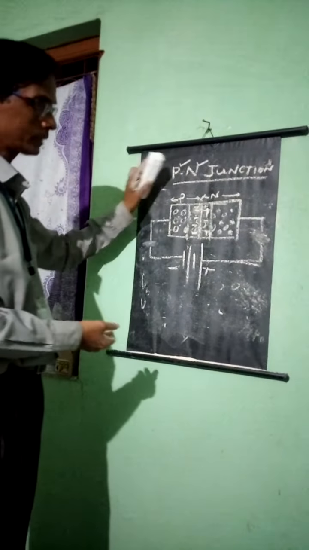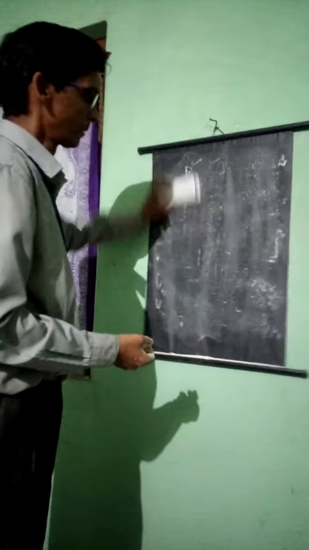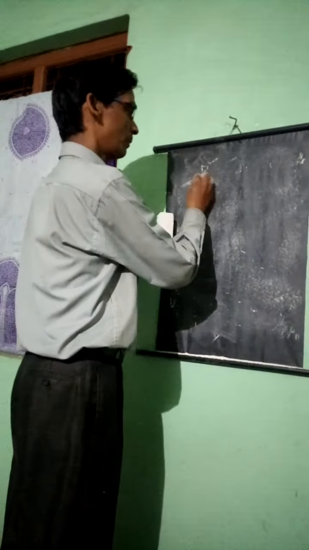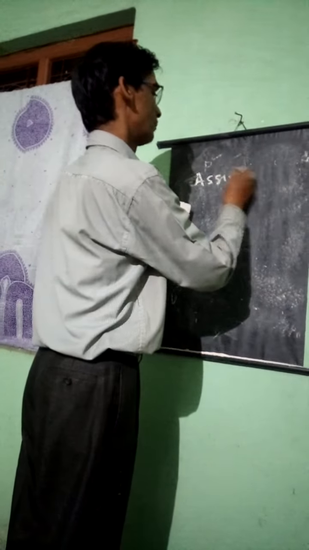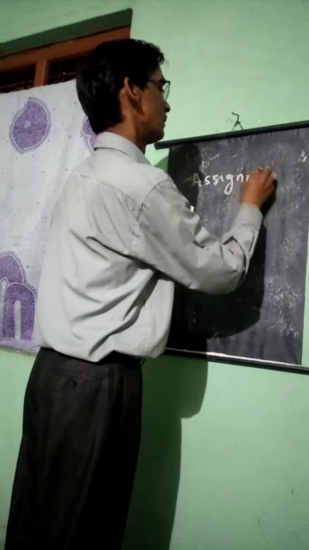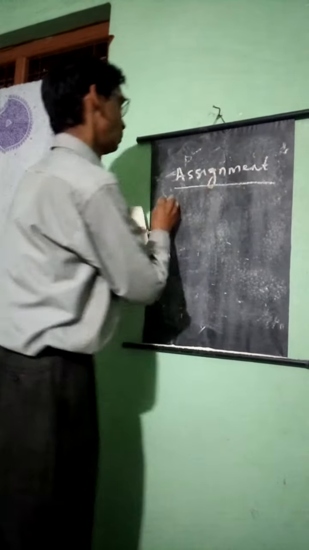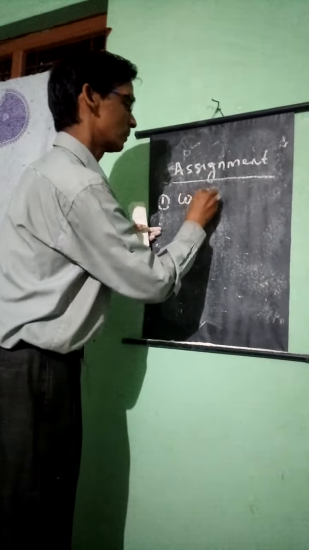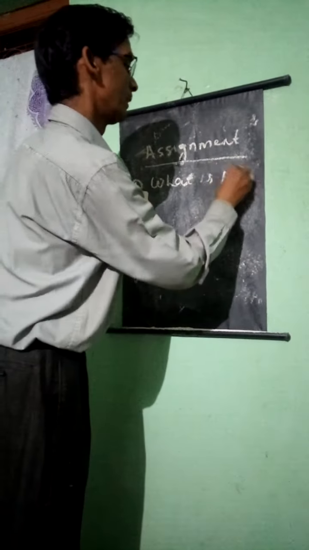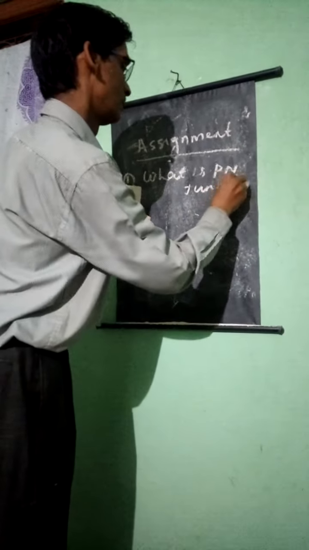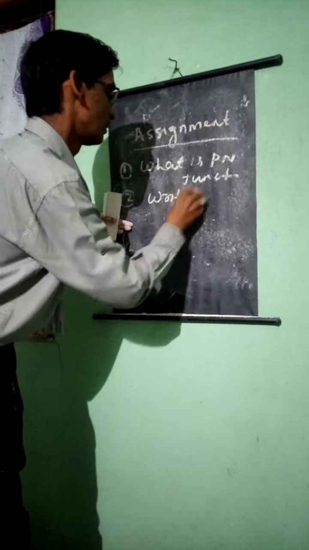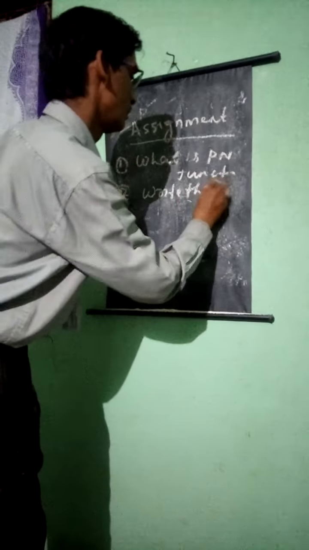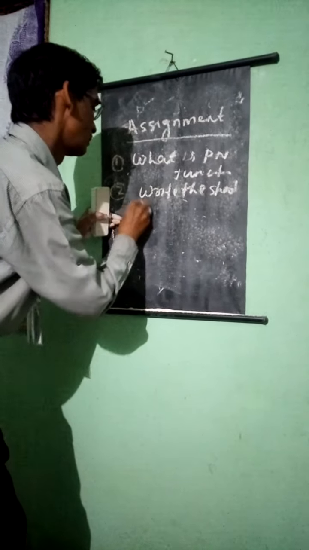So what are the points I told you? Just go through them. These are the key points you have to remember. Write down this assignment and send it to me through my WhatsApp number. Assignment: first, write down what is a PN junction and what is a PN junction diode. Then write short notes on